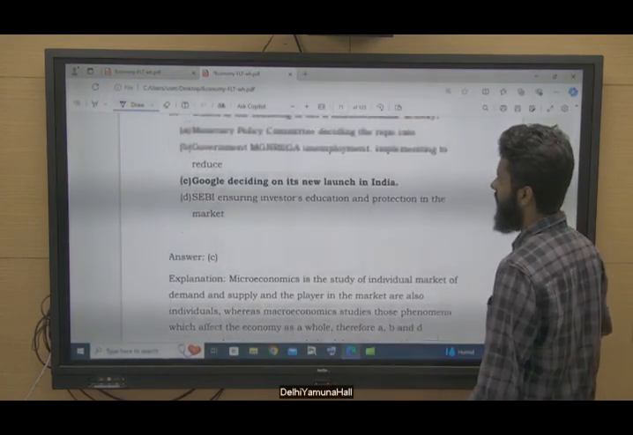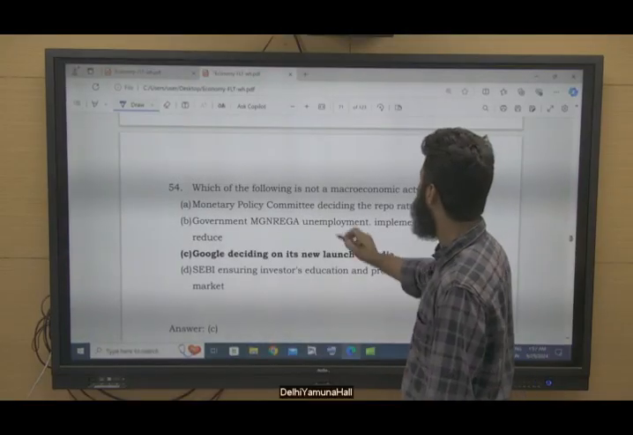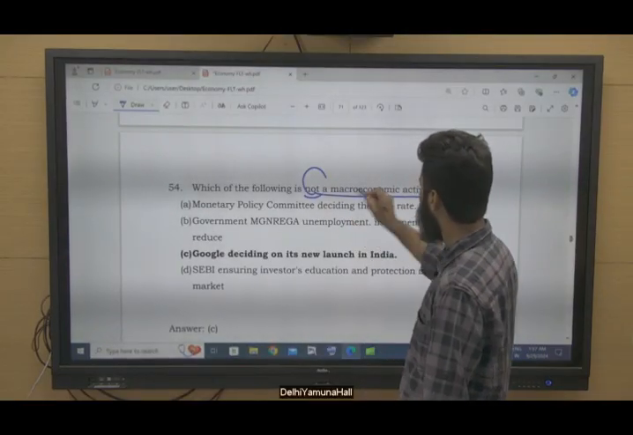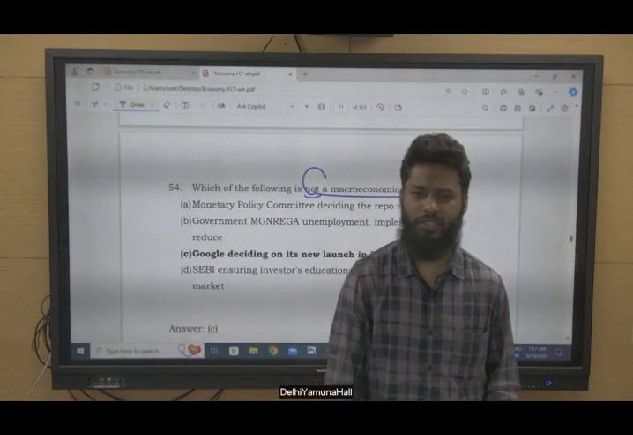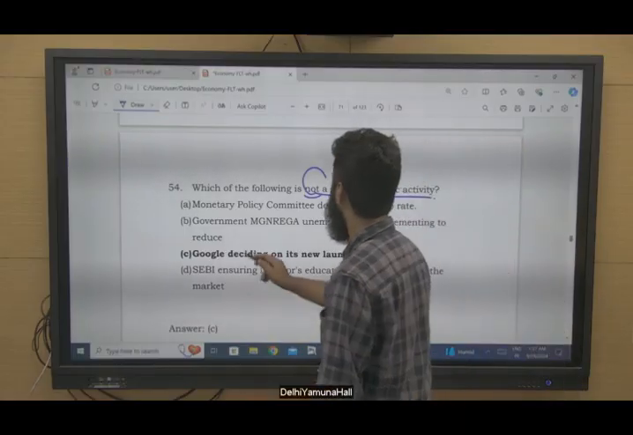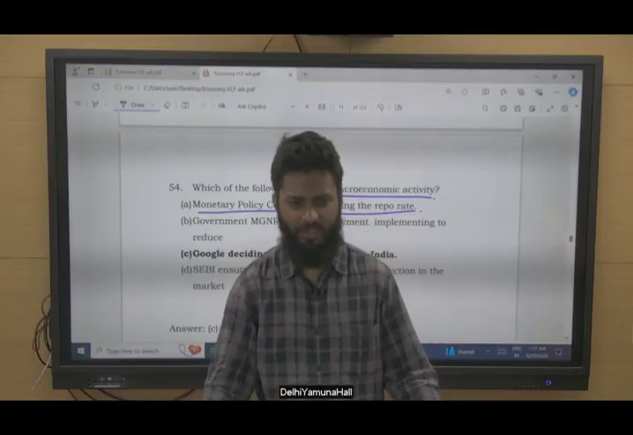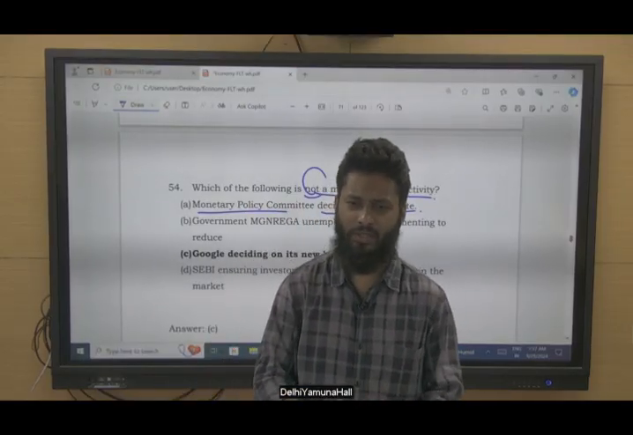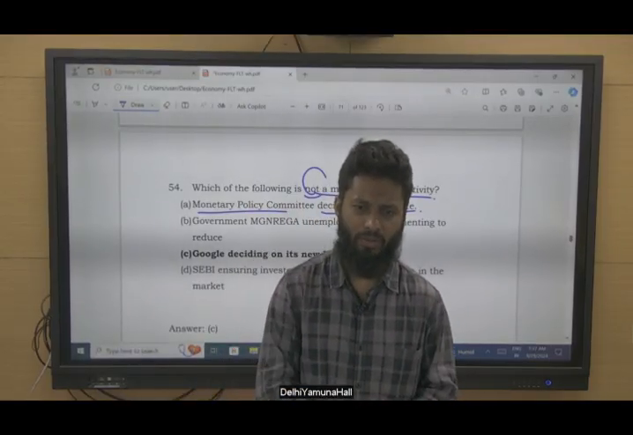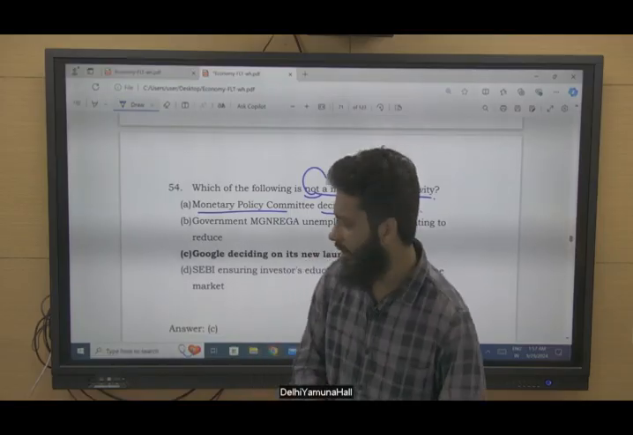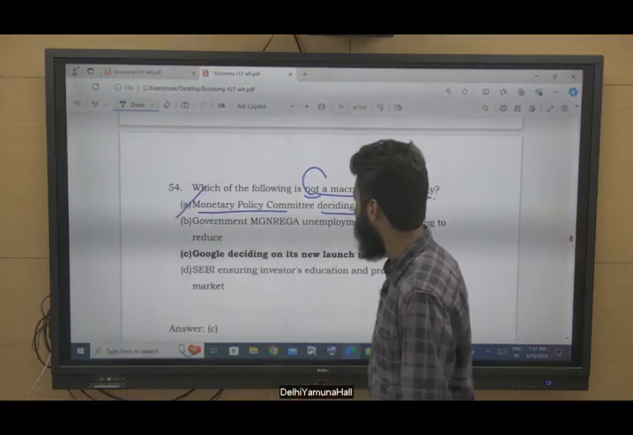Coming to next question. Question number 54. Which of the following is not a macroeconomic activity? You have to find which is not a macroeconomic activity. Monetary Policy Committee deciding on repo rate. When the effect is on aggregate and on a larger part of the economy, yes, this is macroeconomic policy. So this is macroeconomic.